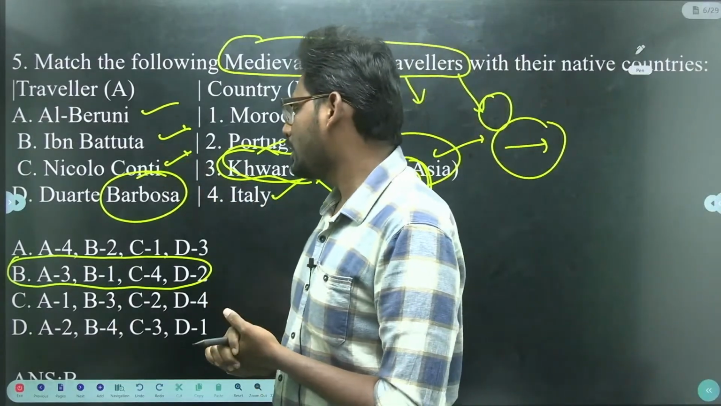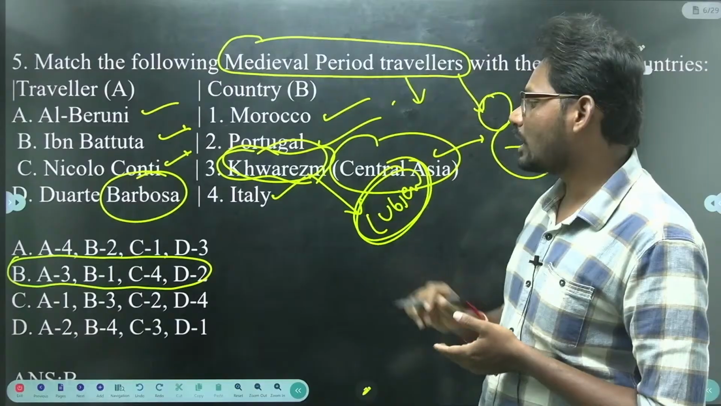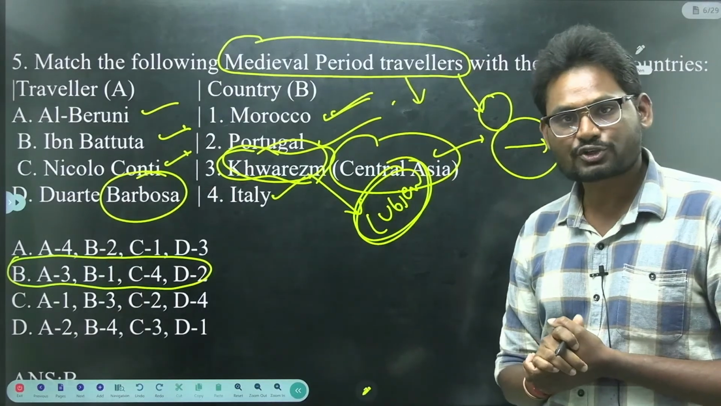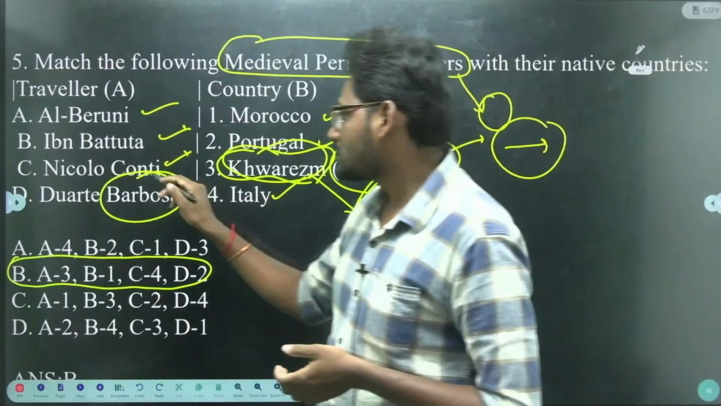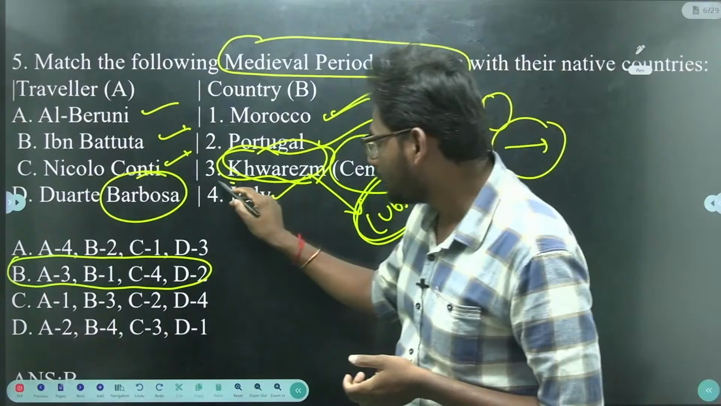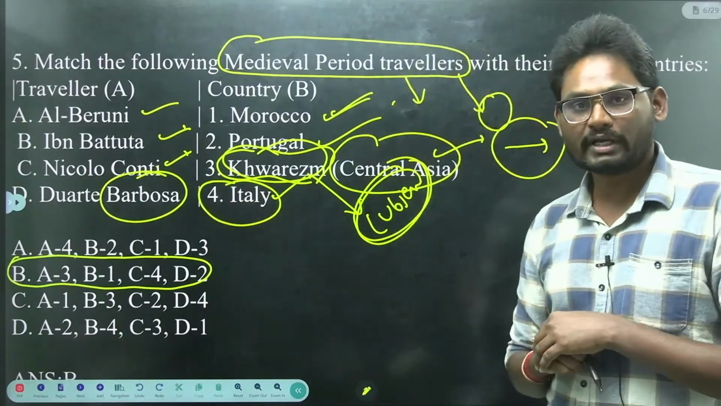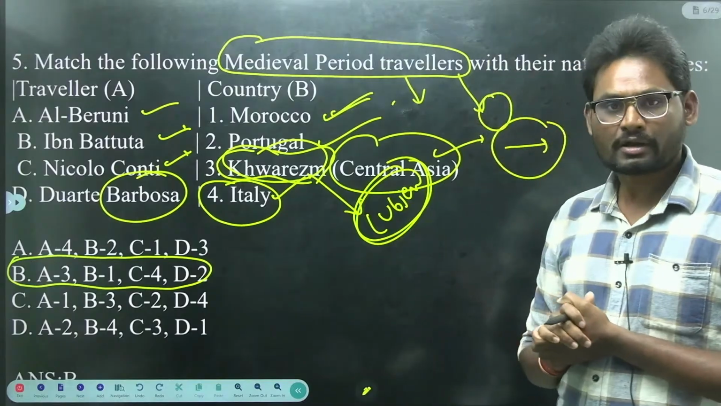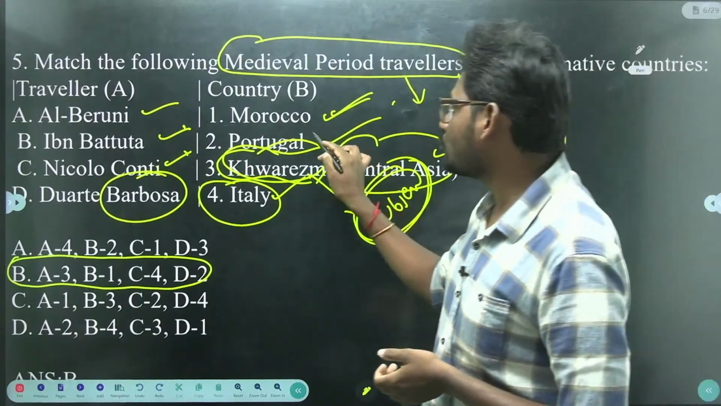Next we have Ibn Battuta. Ibn Battuta belongs to Morocco, whereas Niccolo Conti belongs to Italy. And we have Barbosa. Duarte Barbosa belongs to Portugal.